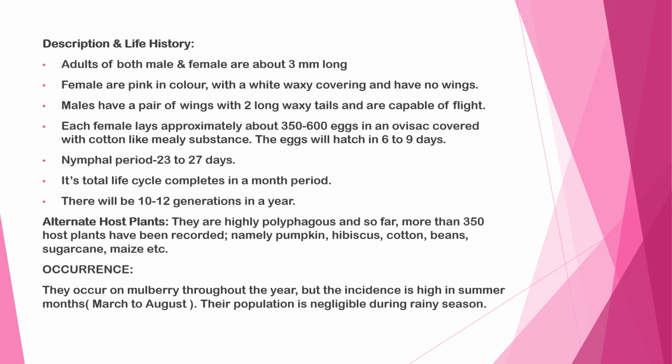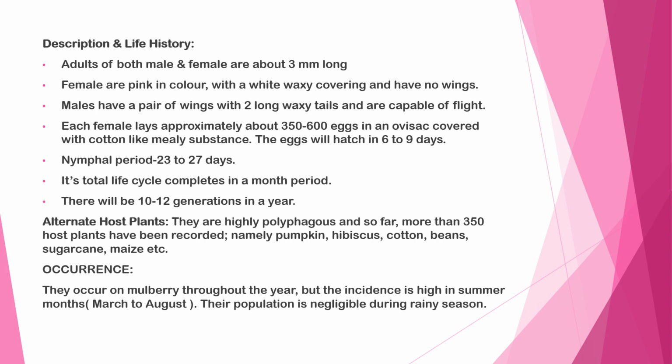Description and life history: adults, both male and female, are about 3 mm long. Females are pink in color with a white waxy covering and have no wings. Males have a pair of wings with two long waxy tails and are capable of flight. Each female lays approximately 350 to 600 eggs in an ovisac covered with cotton-like mealy substance.